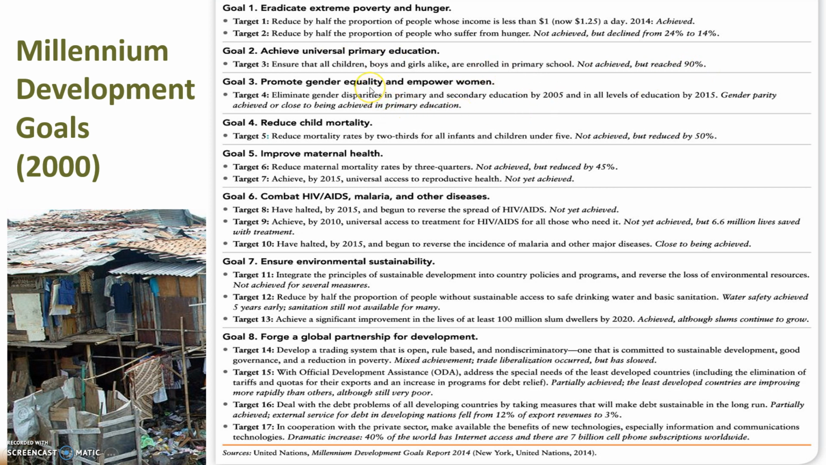Goal number 3 was to promote gender equality and empower women. Goal 4 was to reduce child mortality. Goal 5 is to improve maternal health. Goal 6 is to combat HIV and AIDS, malaria, and other diseases. Goal 7, to ensure environmental sustainability. And Goal 8, to forge a global partnership for development. And there are multiple targets within that goal itself.